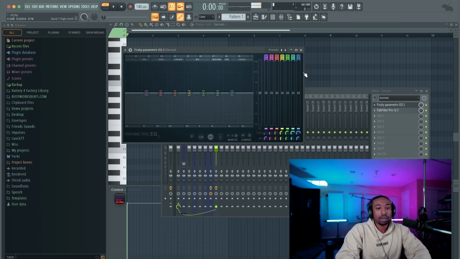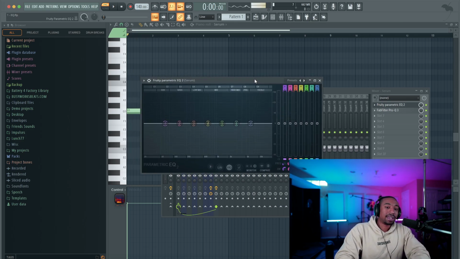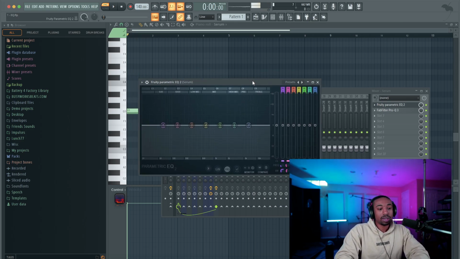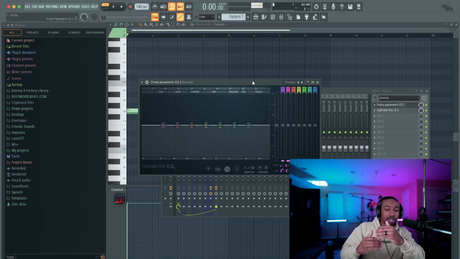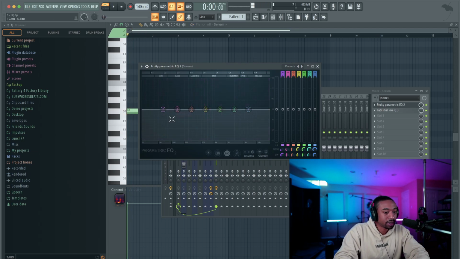So the main thing here is that FL has a stock EQ, but it's static. Okay, it's not dynamic. And the difference between a static EQ and a dynamic EQ is a static EQ, when you make a change, it stays there unless you automate something. So let's show you what that means. So here's a sawtooth. Down here, we have what's called a fundamental frequency. It's the first hill of the sound.